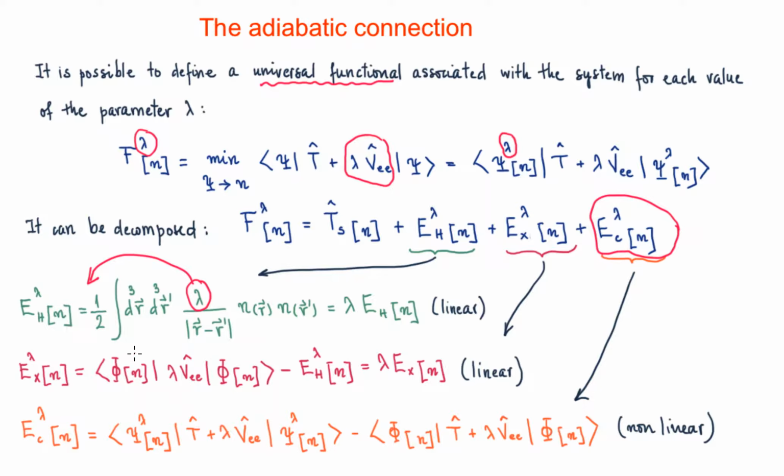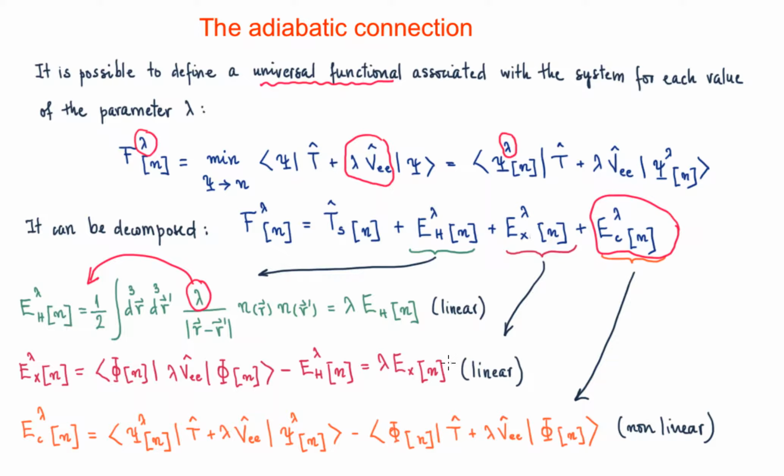Again, as the density is kept the same, the constant wave functions are going to be lambda independent, okay? And minus the lambda dependent Hartree energy functional. So this is the exchange energy functional. As you can see here, the only lambda dependence we have is here, and it can go out from this average. So this term is going to be linear in lambda. This is also linear in lambda. Therefore, the lambda dependent exchange energy functional is going to be lambda times the exchange energy functional of the physical system.